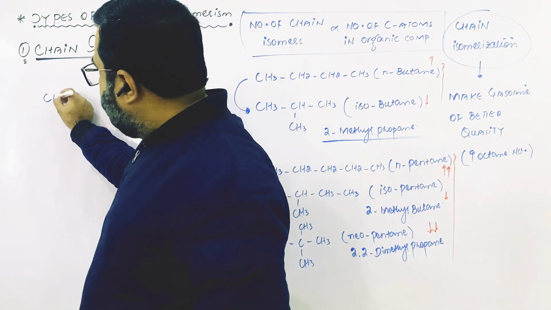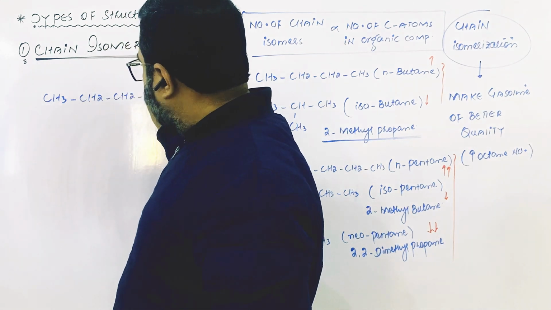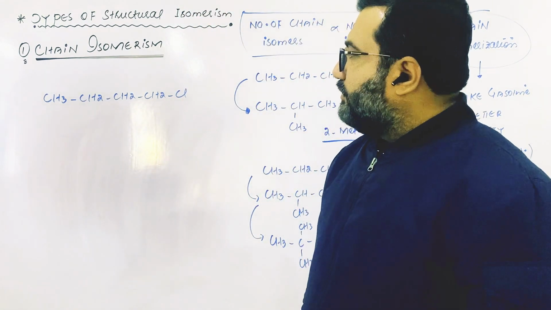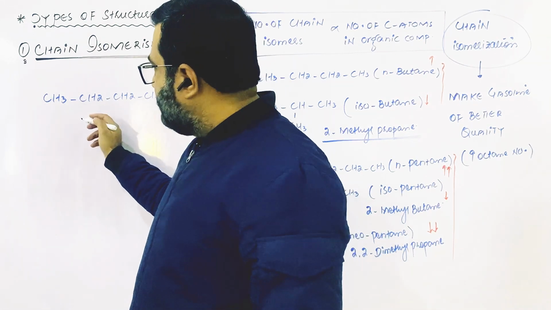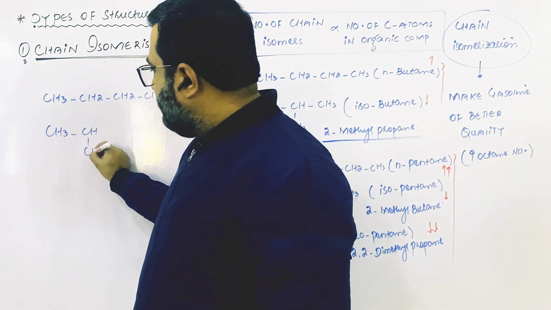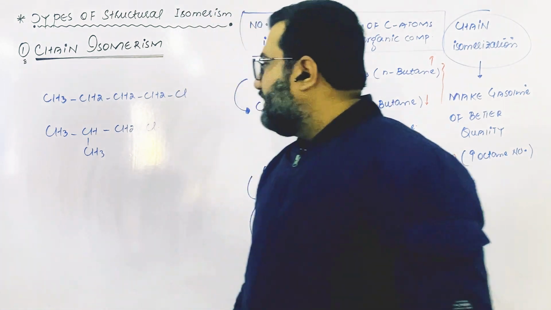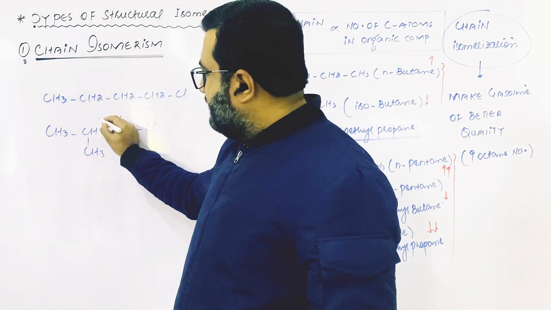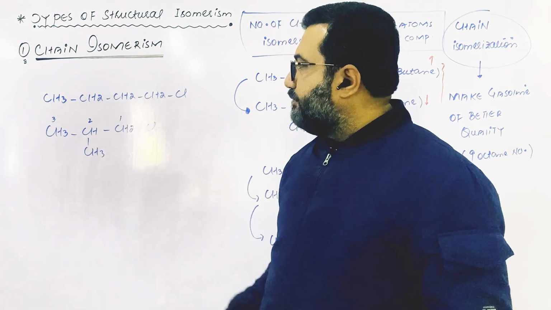Just like from alkyl halides, this is 1-chlorobutane, a straight chain isomer of chlorobutane, and the second one, in which one carbon is out of the chain, is called 1-chloro-2-methylpropane. Chloro is attached to the first carbon, then that is the second carbon, then the third carbon, so it is 1-chloro-2-methylpropane.